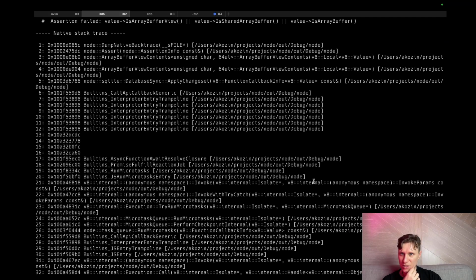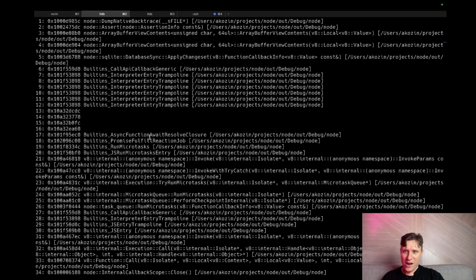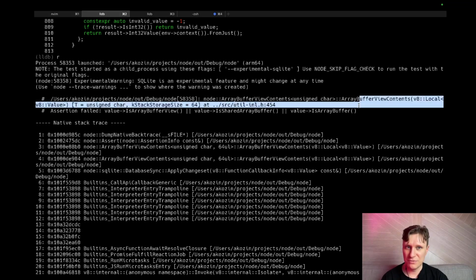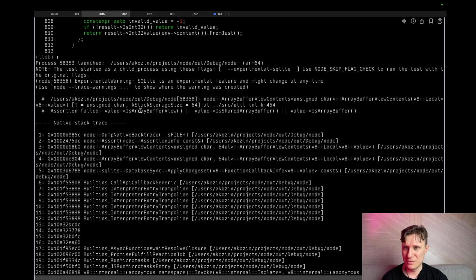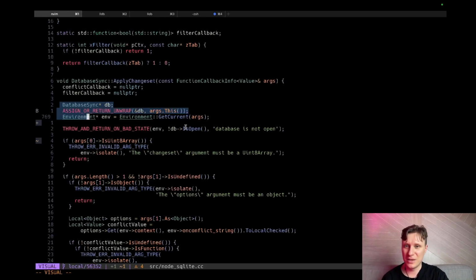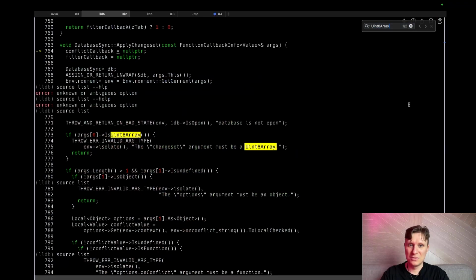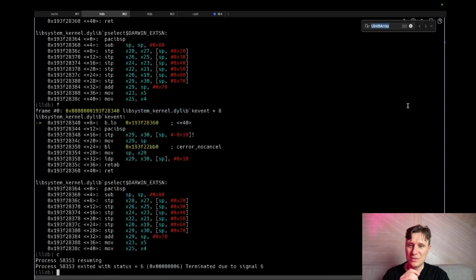Node micro tasks? A lot of nonsense. Assertion fail. Yes, where did the assertion fail? It failed in some weird way. It hasn't failed here. I don't have this text in my output.